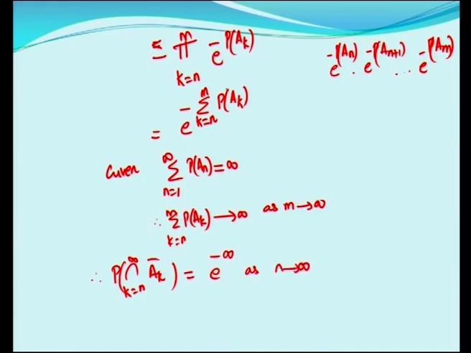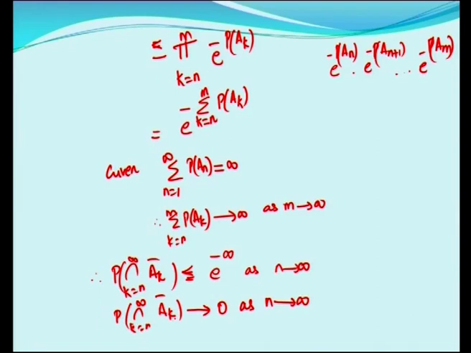E power minus infinity is 0. So, you have P of intersection K is equal to N to infinity AK bar tends to 0 as N tends to infinity.